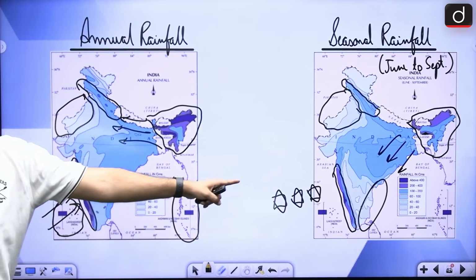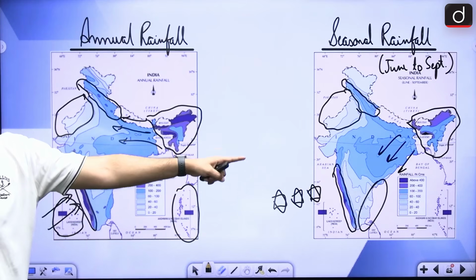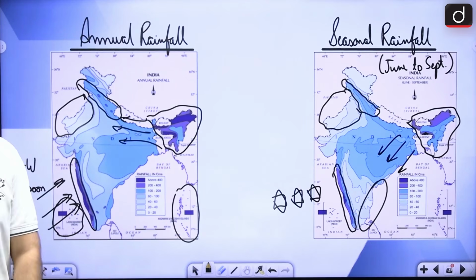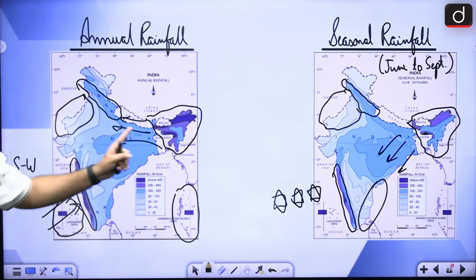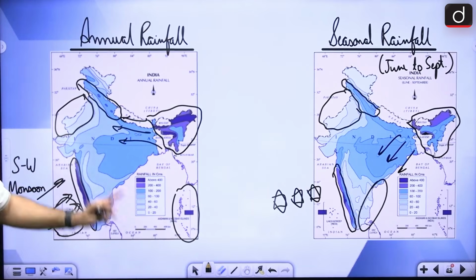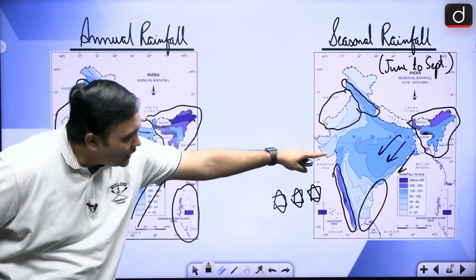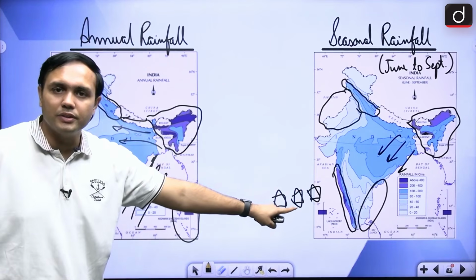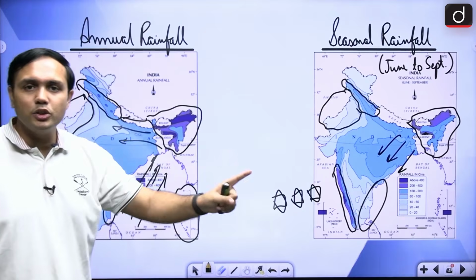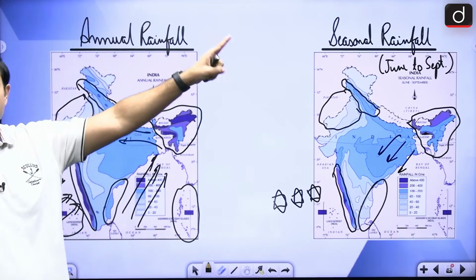So how is it that even though Tamil Nadu coast is not receiving as much rainfall during the monsoon months, it is having good annual rainfall? The reason is, if you see properly here, it is receiving rainfall from the retreating winds, right? And that is also its connection with respect to the Kaveri river.